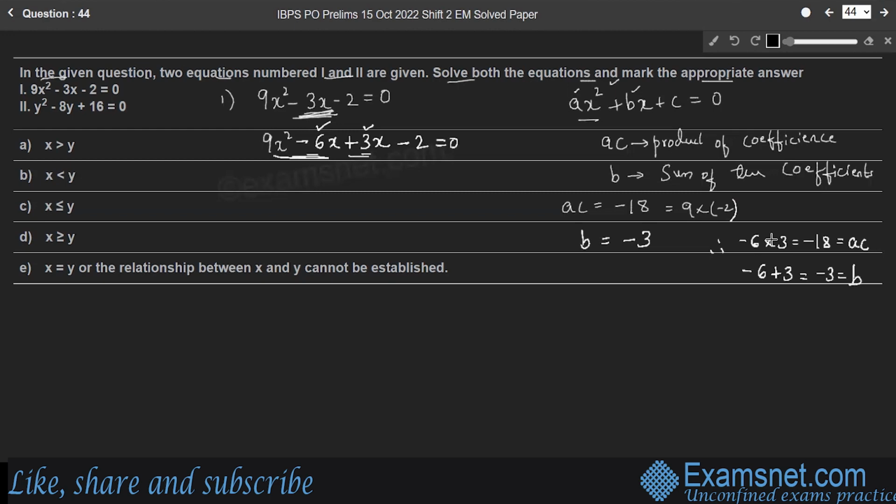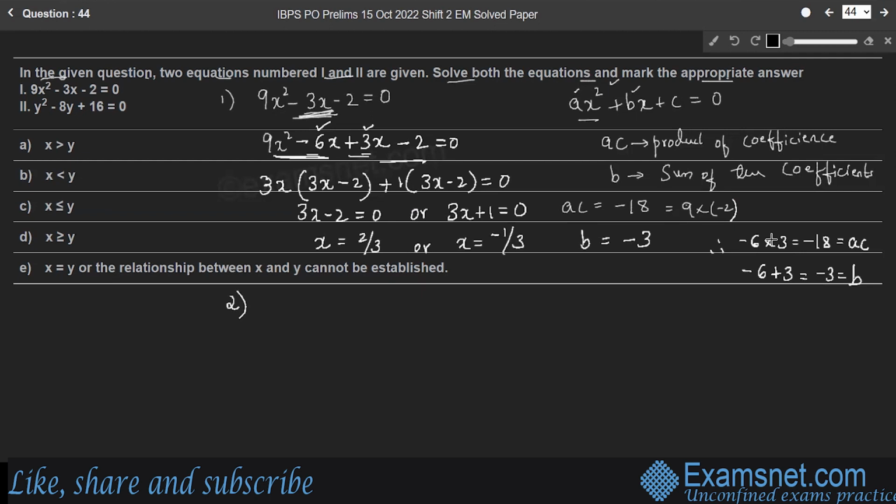Take the first two terms, 9x square minus 6x, where 3x is common, into (3x minus 2) plus 1 is common in the last two terms into (3x minus 2) is equal to 0. Therefore, 3x minus 2 is equal to 0 or 3x plus 1 is equal to 0. Therefore, we have two values for x, 2 by 3 or minus 1 by 3, right?